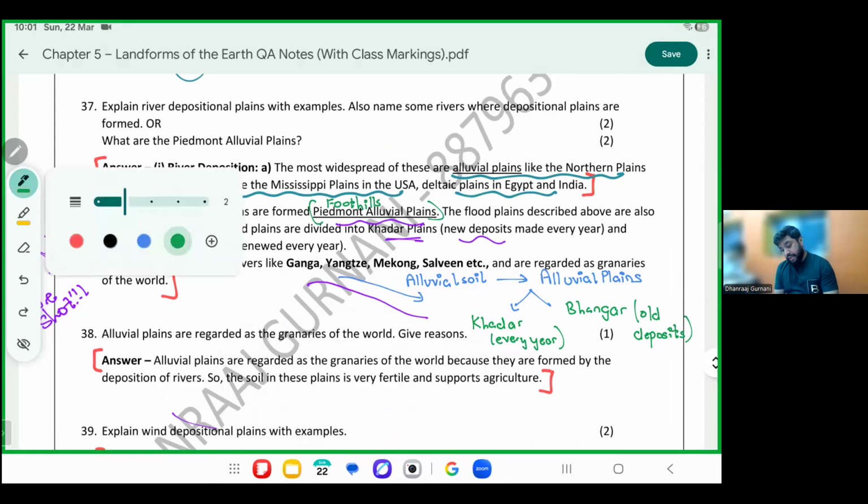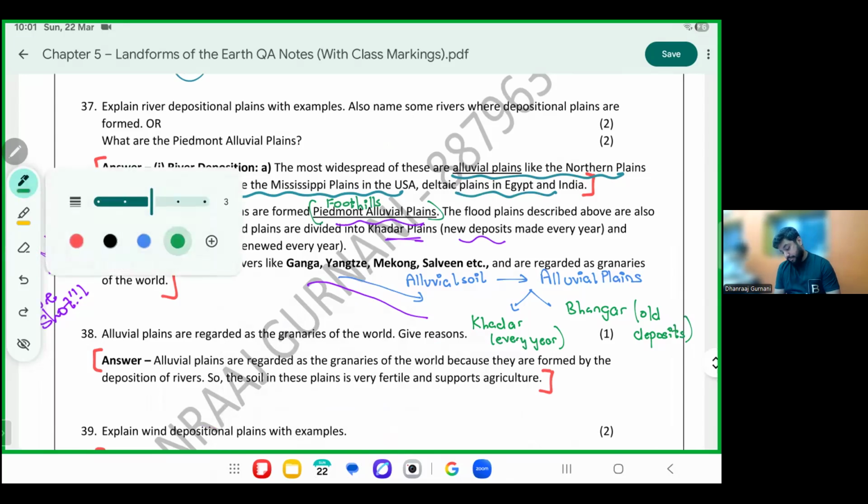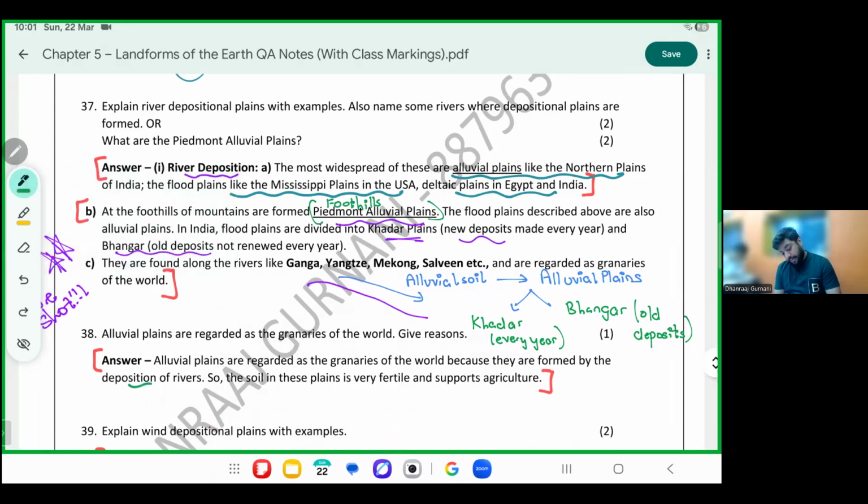Hence, these alluvial plains are also called the granaries of the world because they are formed by the rivers and they are very fertile. When you study next year, you will call these alluvial soil granaries. A lot of agriculture of India comes from alluvial soil. Granaries of the world.